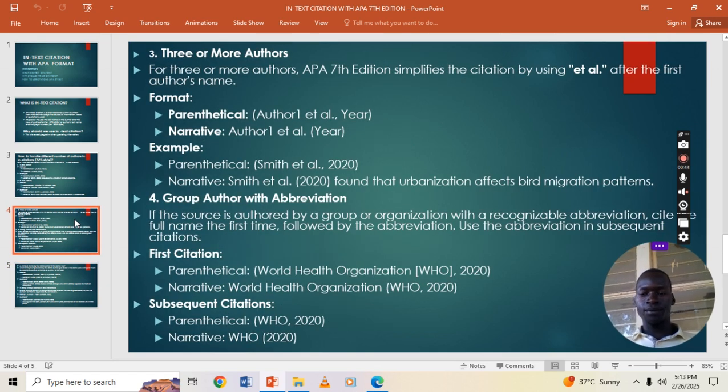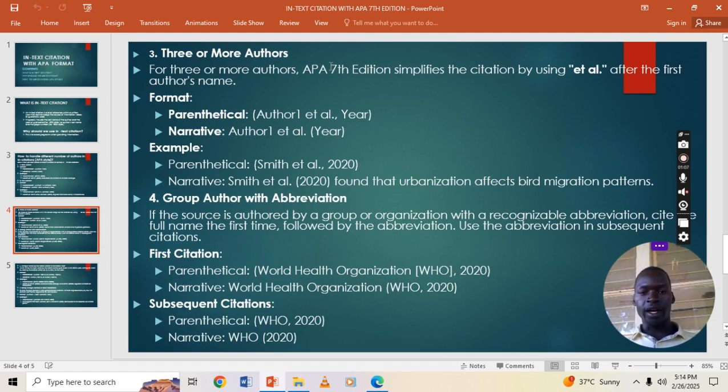Now, let us talk about citing three or more authors. When you are making your documents and citing information from three or more authors, here is how you can do it in the APA format.